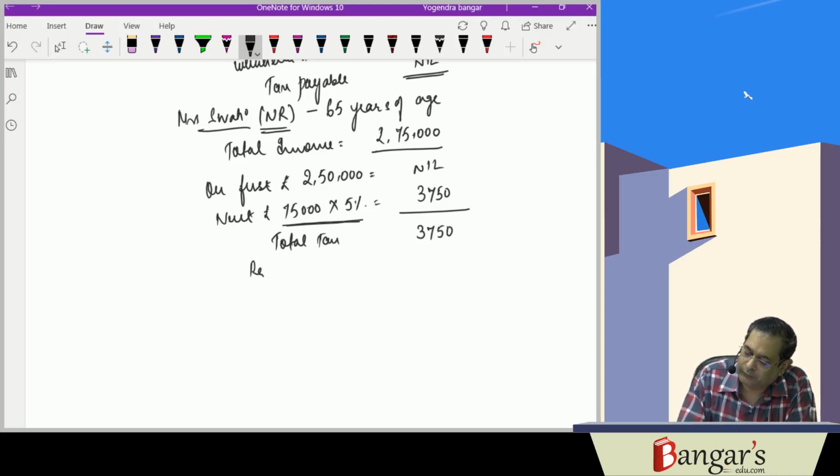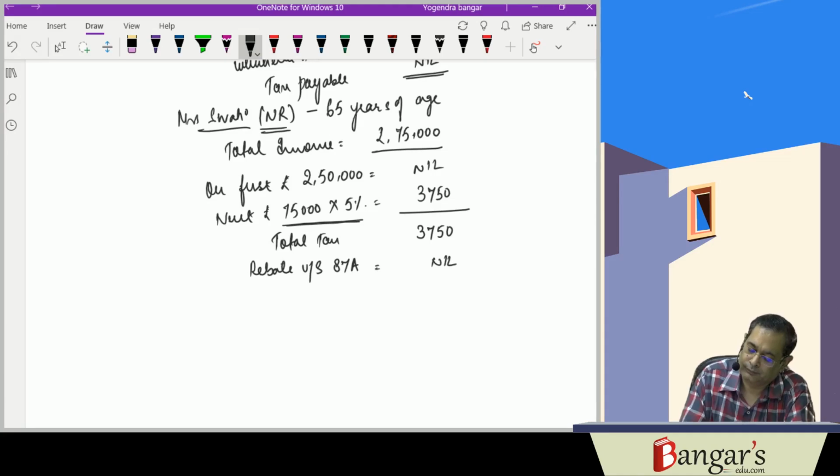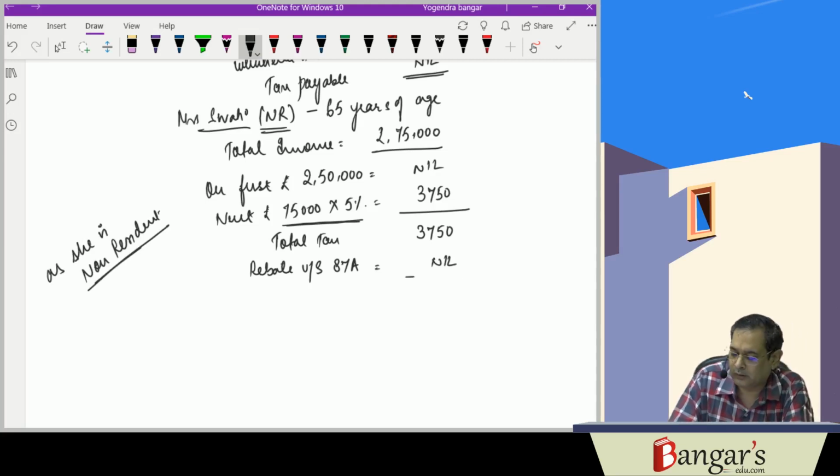Rebate under section 87A. How much rebate will she be getting? She won't be getting any rebate. It will be nil, as she is non-resident. 3,750 it is. This is tax.